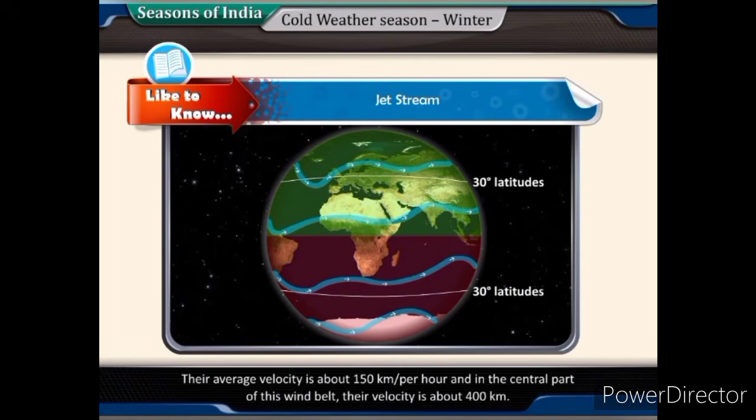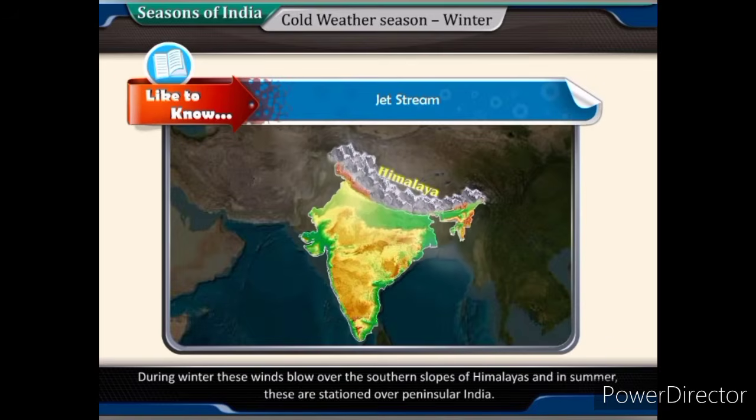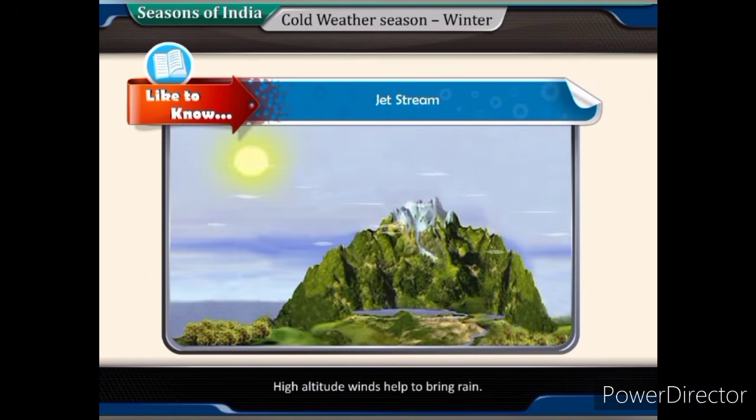Their average velocity is about 150 kilometers per hour, and in the central part of this wind belt, their velocity is about 400 kilometers. During winter, these winds blow over the southern slopes of Himalayas, and in summer, these are stationed over peninsular India. High altitude winds help to bring rain.